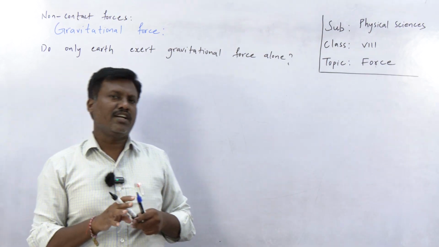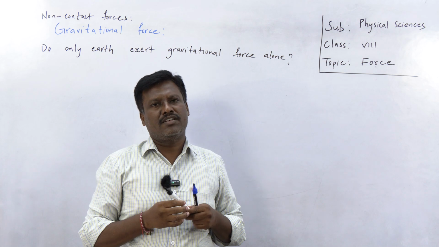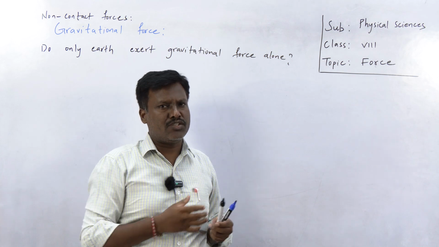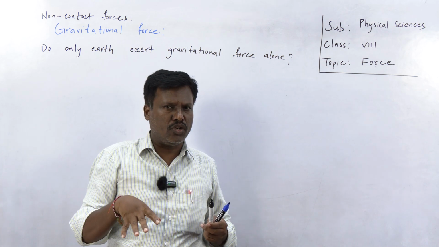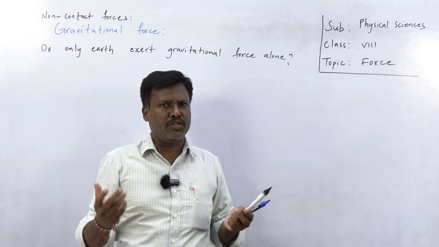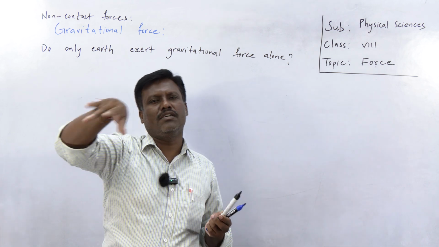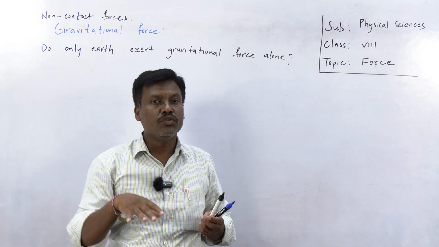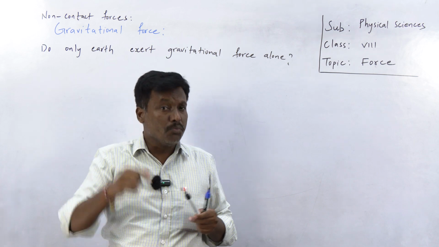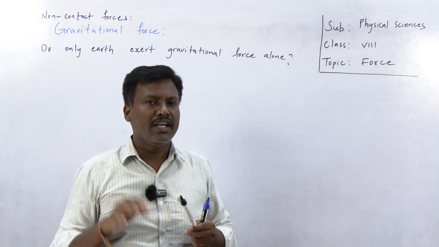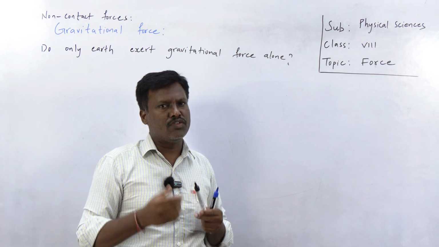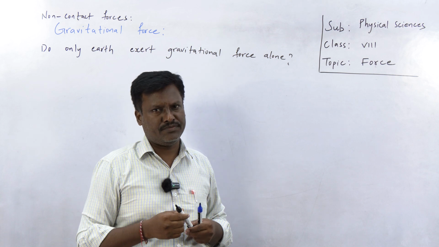See, the sun is our star. The earth is one of the planets. Like the earth, there are many other planets, a total of 8 planets in the solar system. Asteroids are there, meteors are there, meteorites. All these revolve around the sun due to gravitational force. The moon revolves around the earth due to gravitational force. The gravitational force acts like a centripetal force, right?